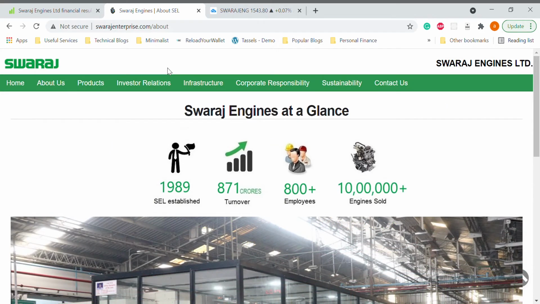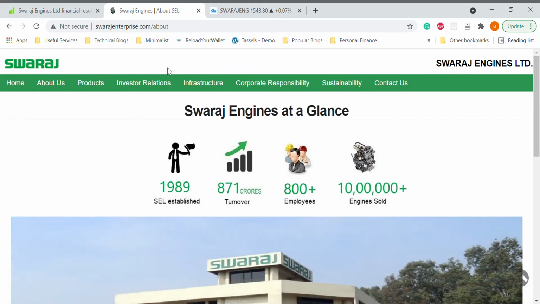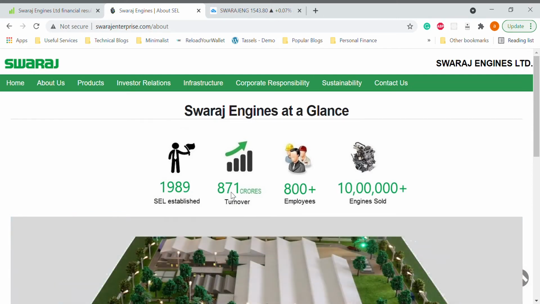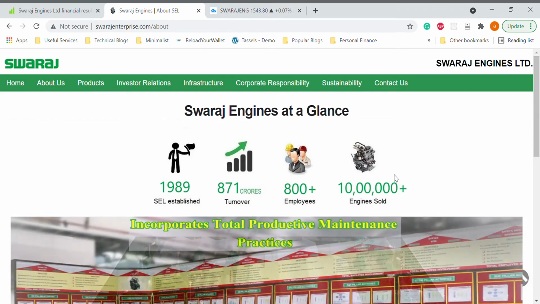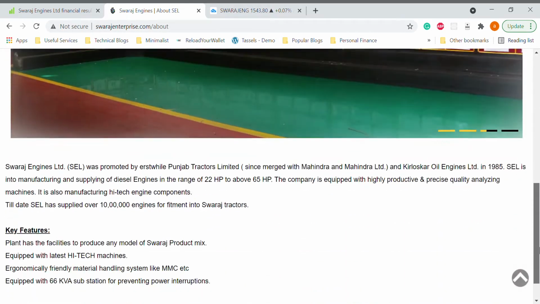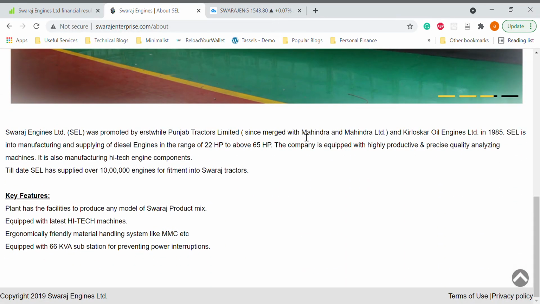Now let's get the ball rolling and understand what Swaraj Engines does. The company is into manufacturing of diesel engines. It was established in 1989, has 871 crores of turnover, 800 plus employees, and has sold more than 10 lakh engines. The important part is that it's a part of Mahindra and Mahindra Limited.